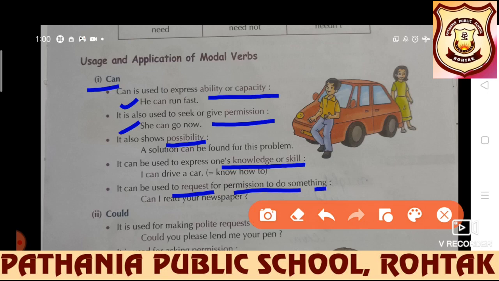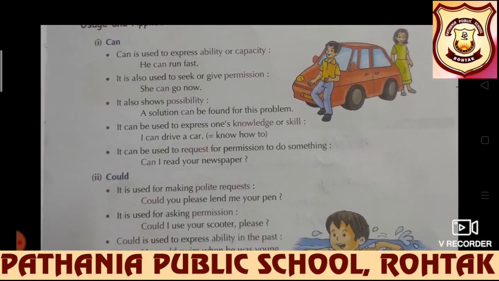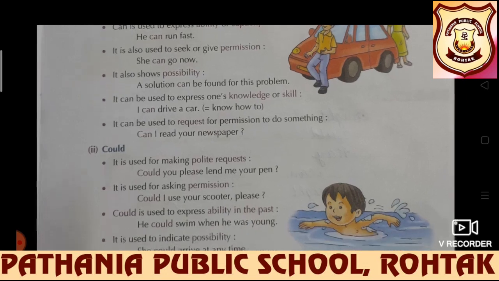For possibility also: a solution can be found for this problem, that there is a possibility that we will find the solution. To express knowledge or skill: I can drive a car, I can speak English well, I can write neatly. These all are my skills. So to express skills or knowledge, can is used. Next, it can be used to request permission to do something. Can I read your newspaper? So for permission or request we use can.